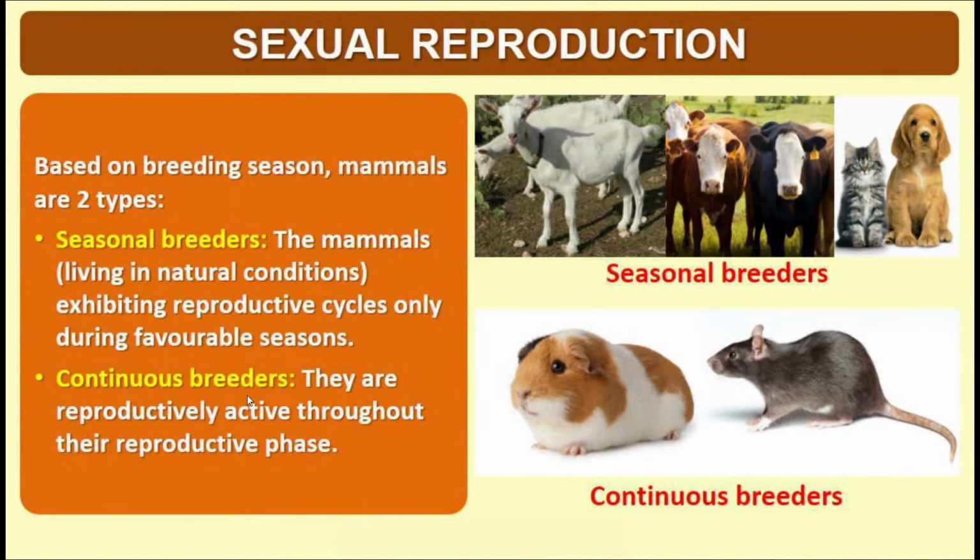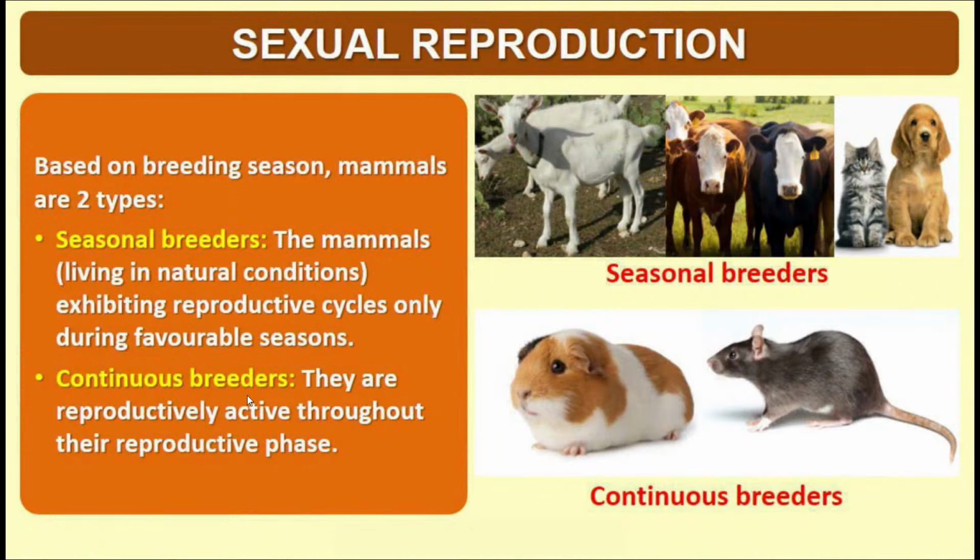And in between the breeding seasons, the testes and ovaries, which are known as gonads in sexually reproducing animals, remain undeveloped, and the process of spermatogenesis or sperm formation and oogenesis or egg formation gets suspended. And again, on acquisition of favorable season, these gonads get activated and the process of gamete formation and sexual reproduction begins again.